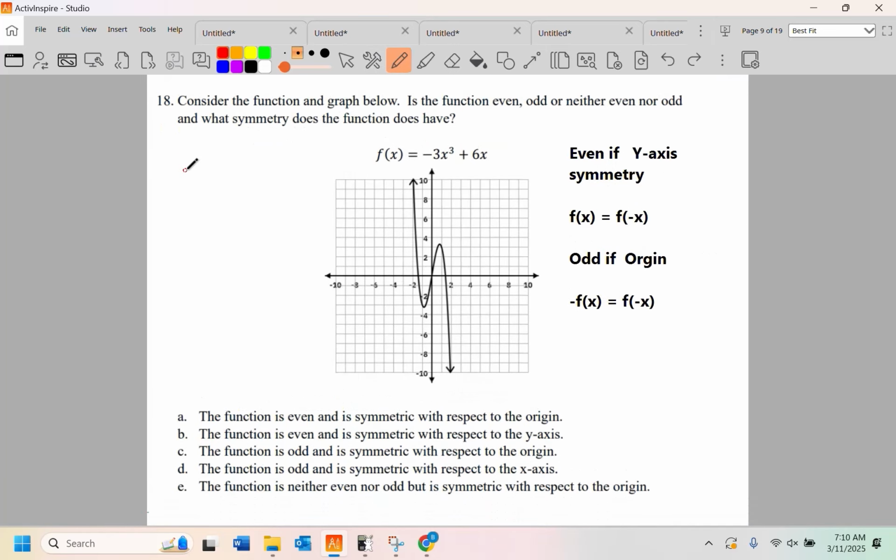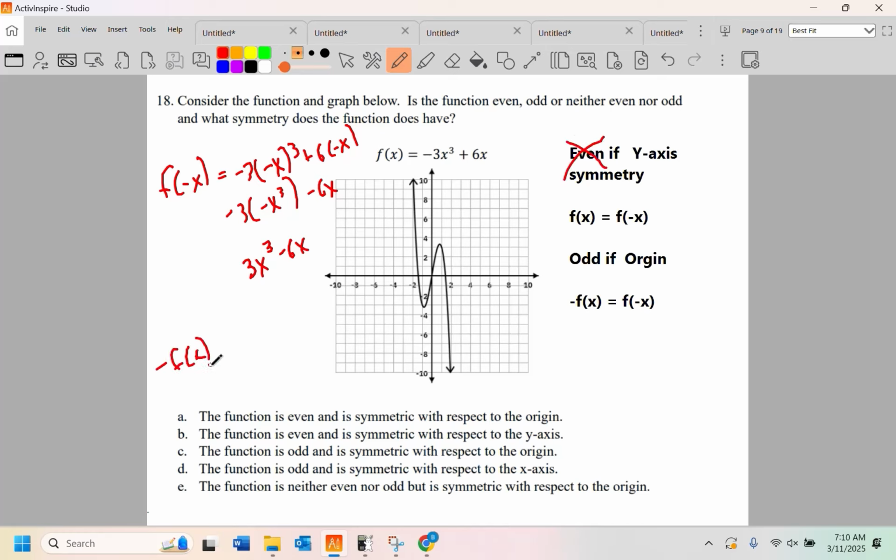Let's run through our test. f of negative x is going to be negative 3 times a negative x that is cubed plus 6 times a negative x. If we cube a negative, we stay negative. You need to do that first. And a negative times a negative is a positive. So 3x cubed minus 6x. That's f of negative x. It does not equal the original function. Those two are not equal, so it's not even.